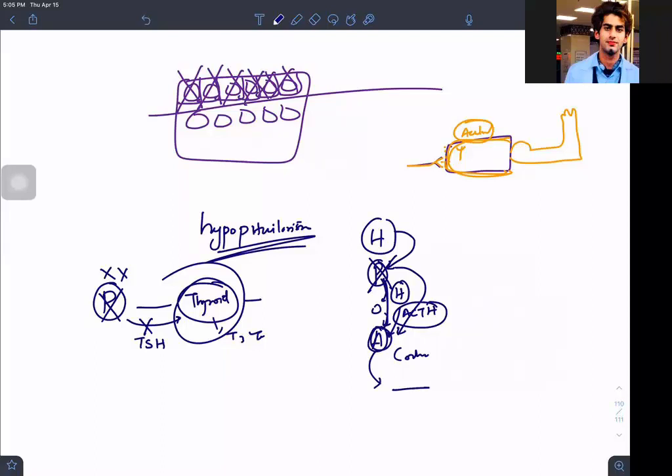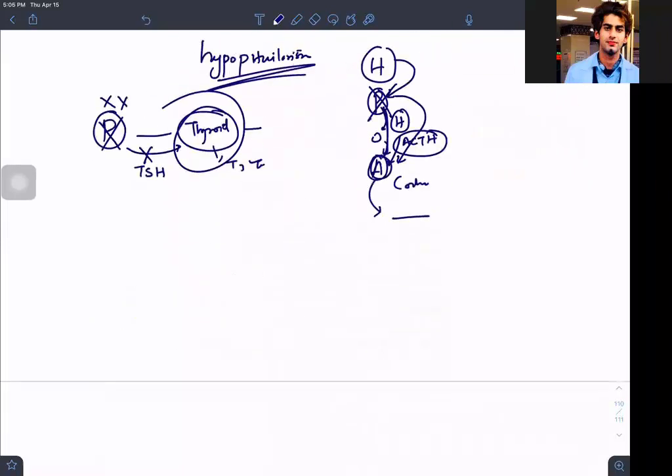So hypopituitarism is not able to produce the pituitary hormone. For example, in this case, the thyroid stimulating hormone will not be able to stimulate the thyroid, will not be able to tell the thyroid that you have to produce T3, T4, and will not be able to maintain the organ shape and size. The same thing happens in hypopituitarism in the adrenal cortex.